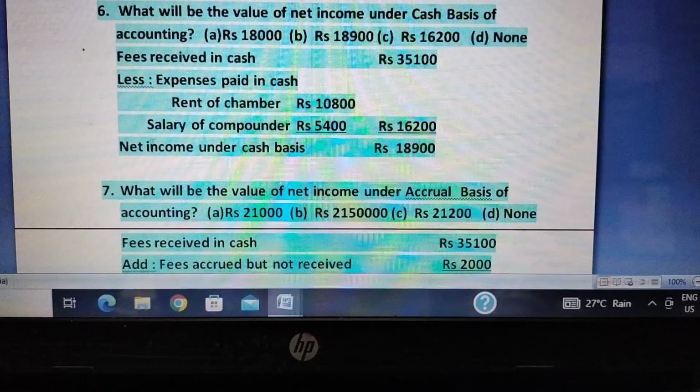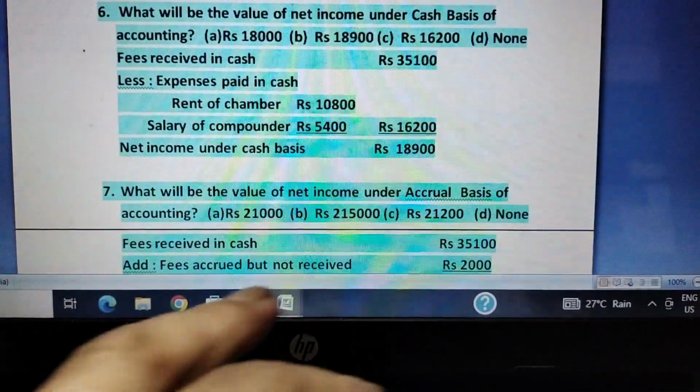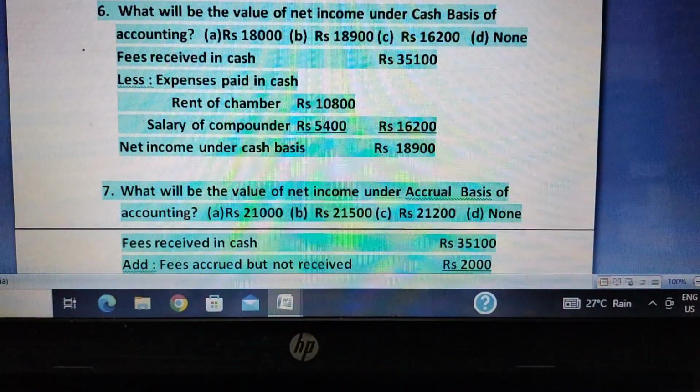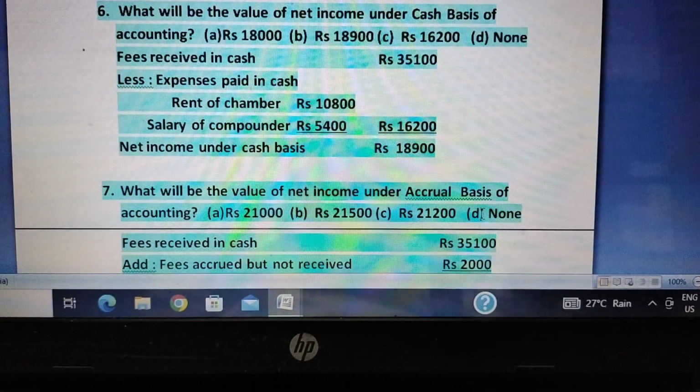Let's go to the other question. What will be the value of net income under accrual basis of accounting? The options are 21,000, 21,500, 21,500, 21,200 and none. See, the accrual basis includes income received as well as receivable, and expenses will include paid as well as payable.